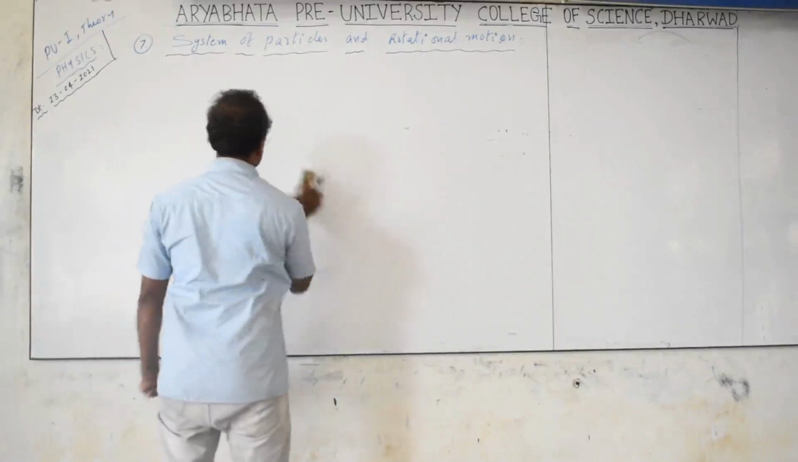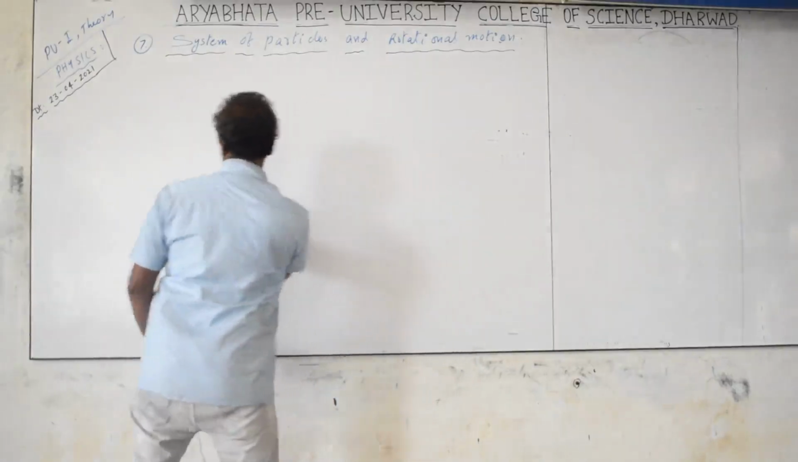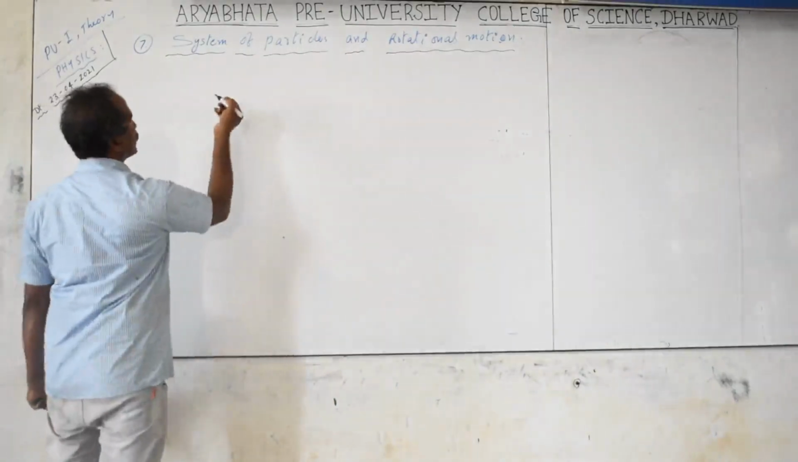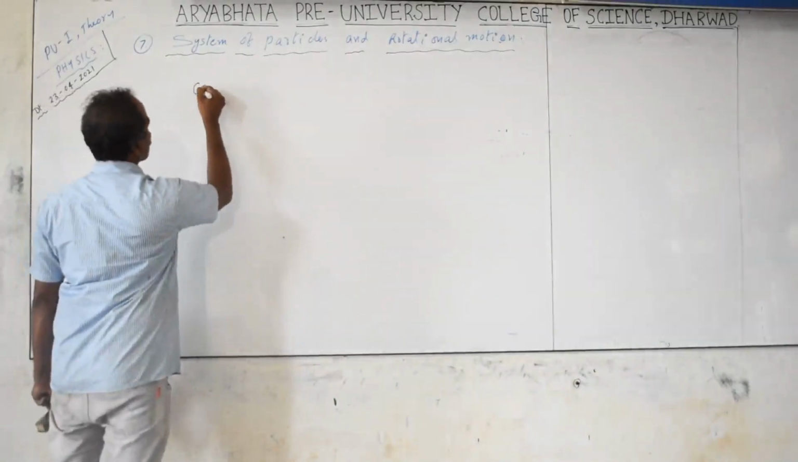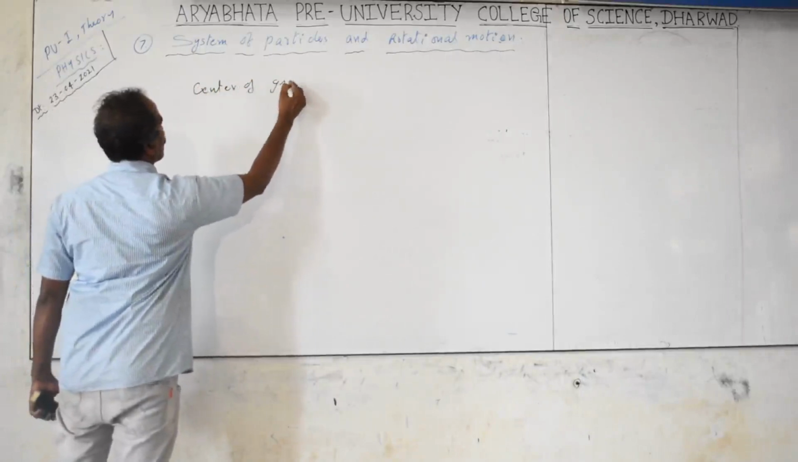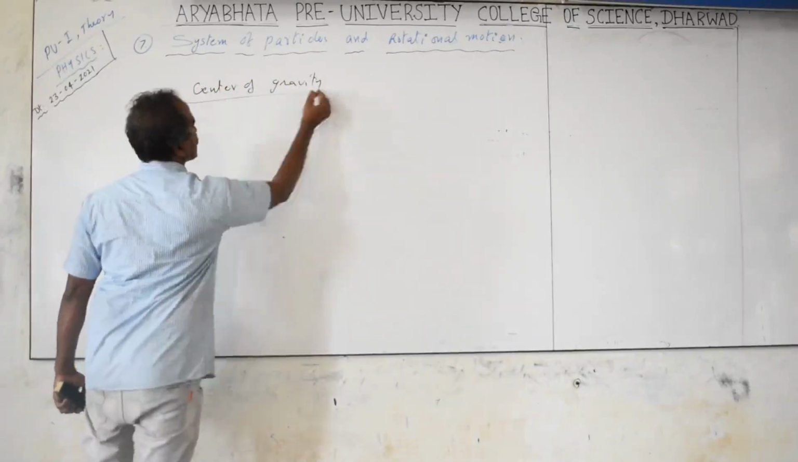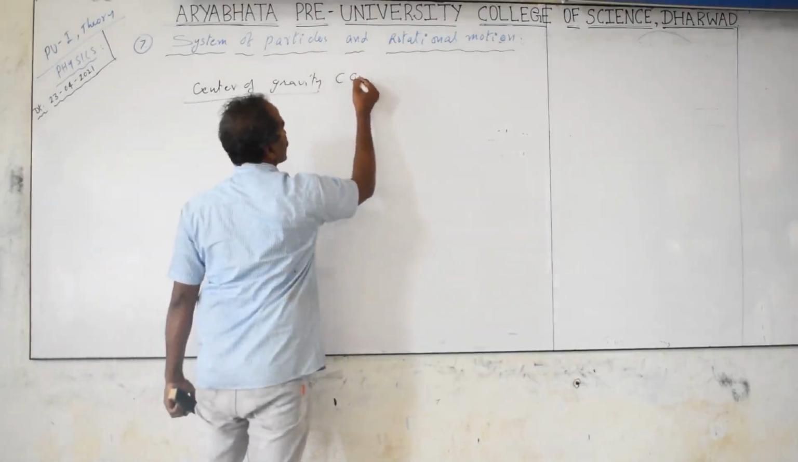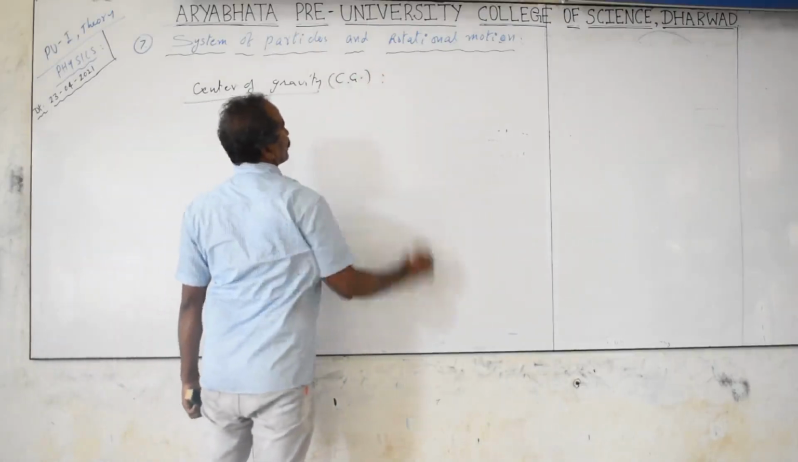Next point we discuss is center of mass and center of gravity. Center of gravity already you learned in school, and then we discuss the center of mass. Center of gravity, we write generally as CG, capital CG or small cg we can take. What is the center of gravity?